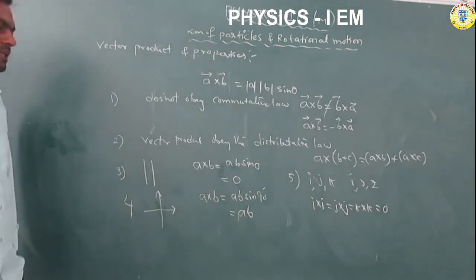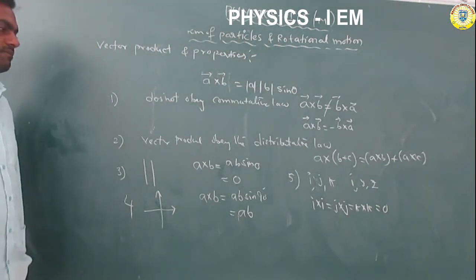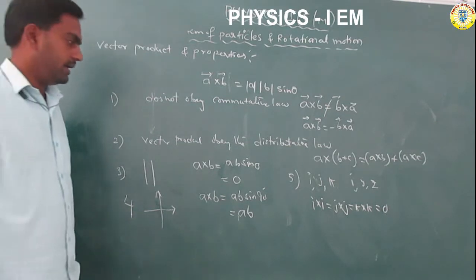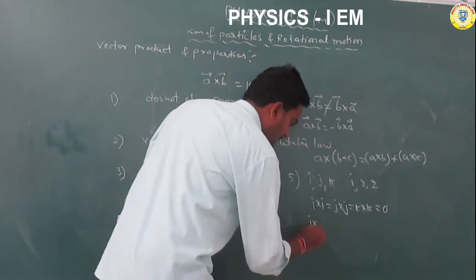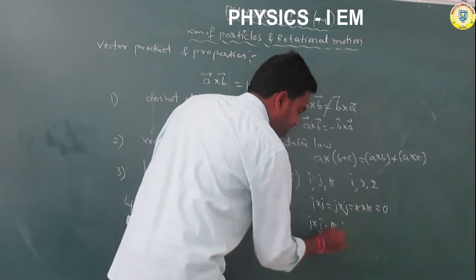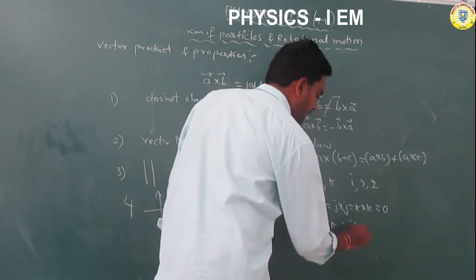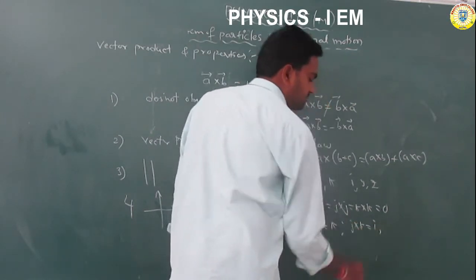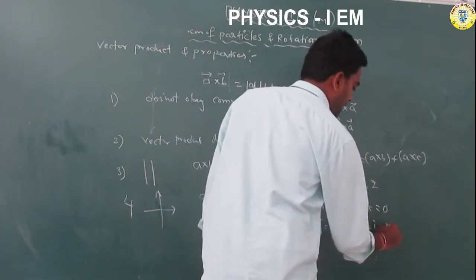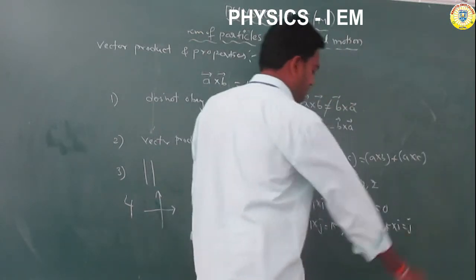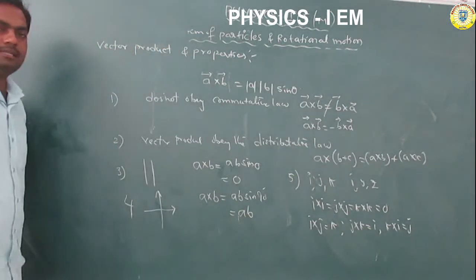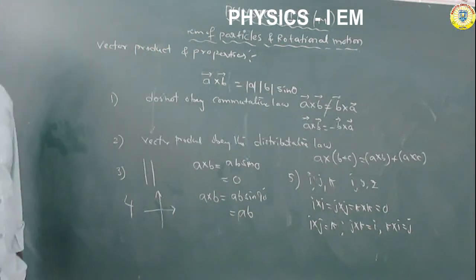That means I square, J square, K square are equal to 0. And I cross J is equal to K, J cross K is equal to I, and K cross I is equal to J. So these are called the properties of the vector product.